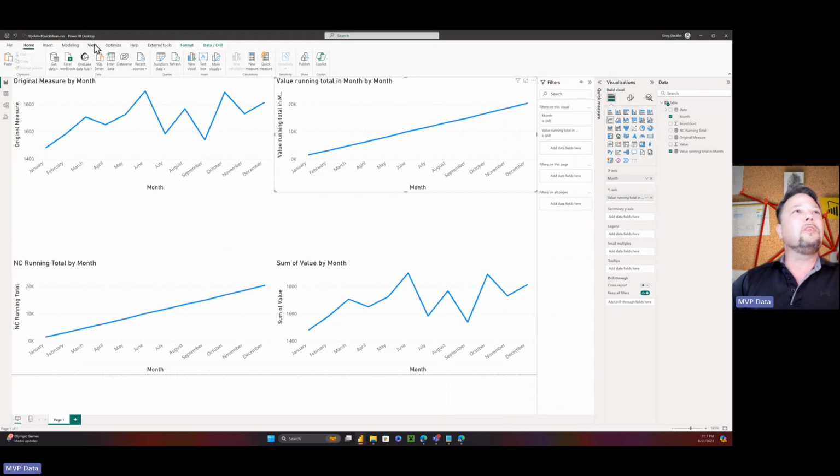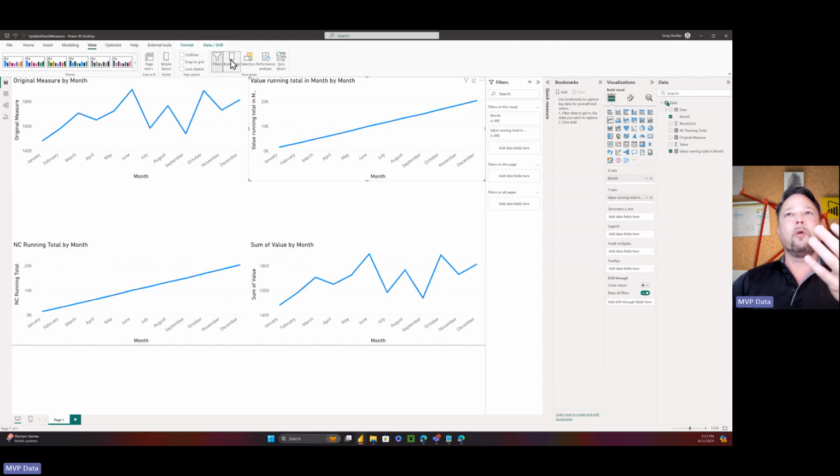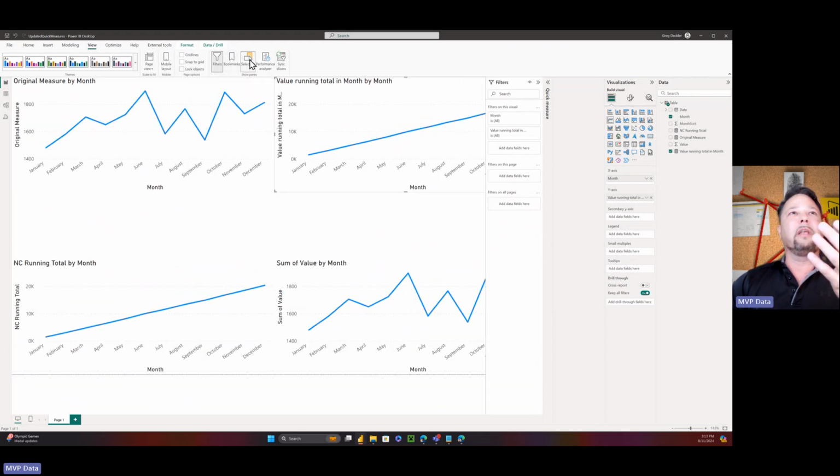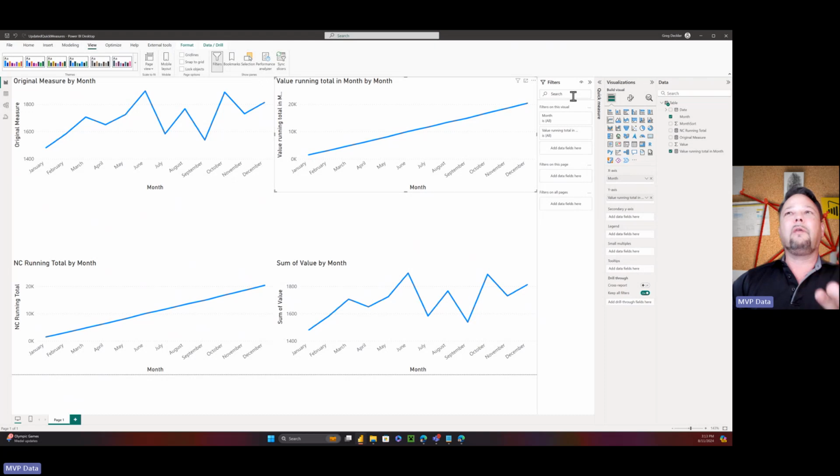Normally the way you would do this is you go to View. I have my bookmarks pane, I can get rid of it. My selection pane, I can get rid of it. But I can't get rid of this quick measure pane. I can't find a way to do it. So I actually have to save, close the file, reopen it, and then this guy finally goes away. I think that falls into the camp of click tax, when I have to close the entire program just to get rid of a pane that I don't want to see anymore.